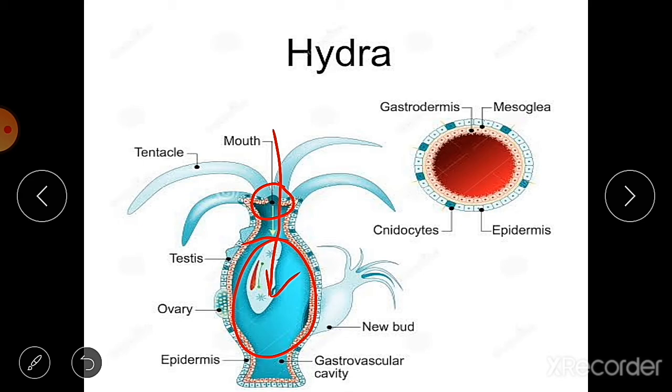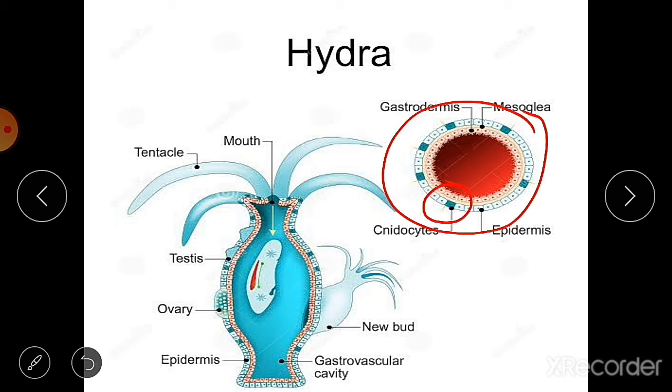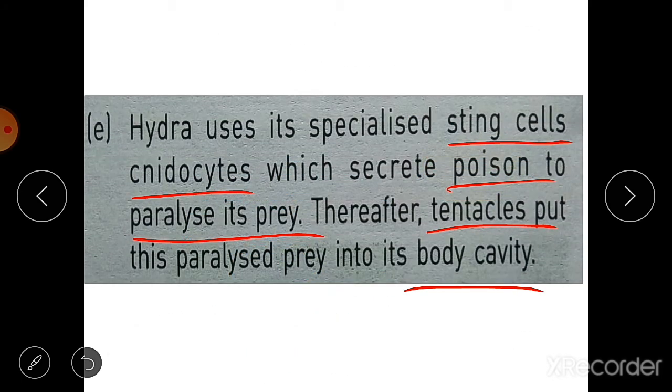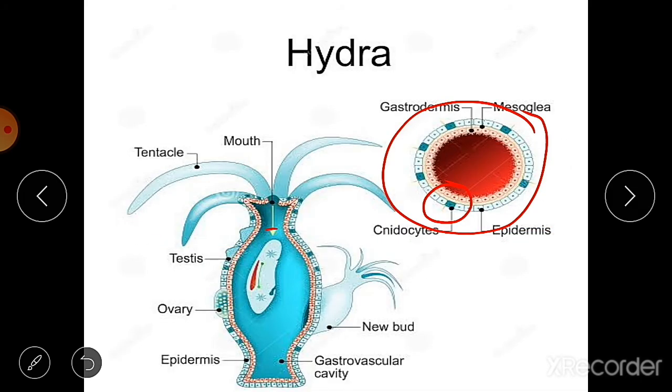You can see here these green color cells, these are the cnidocytes, and these cnidocytes secrete poison to paralyze the prey. First it paralyzes its prey, and after that the tentacles put this paralyzed prey into the body cavity. Here you can see this paramecium is there. So in this way it gets its food. These are the tentacles of Hydra.